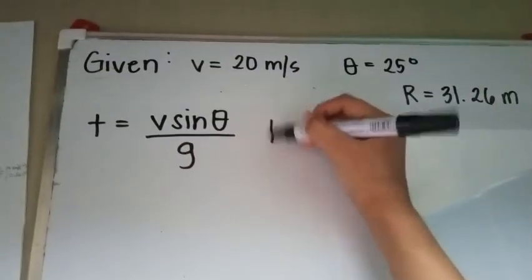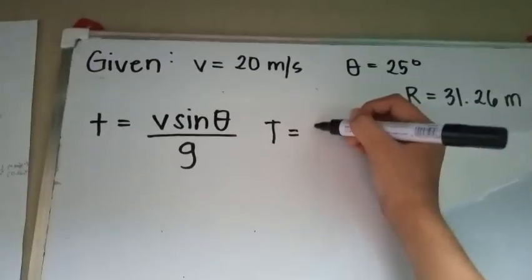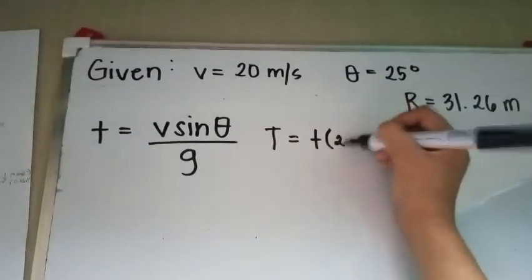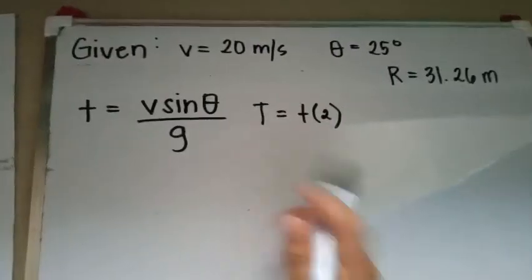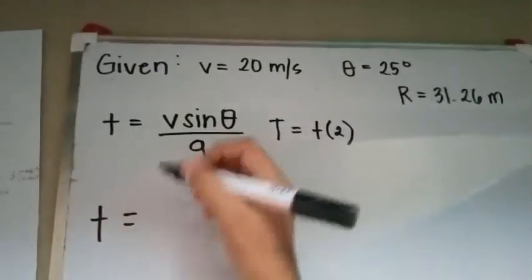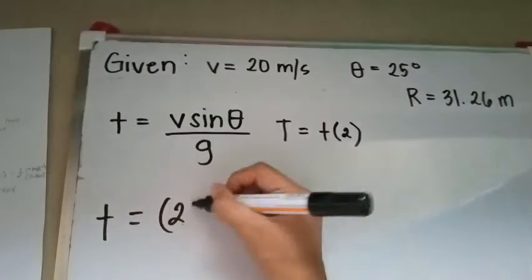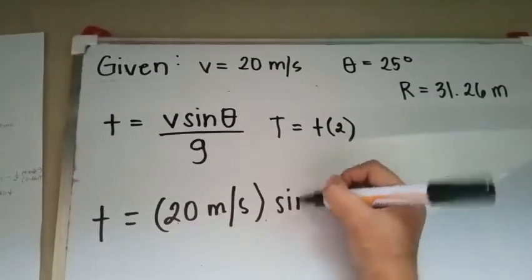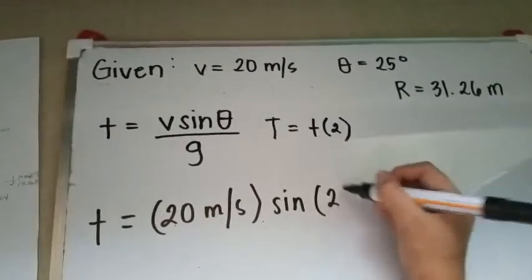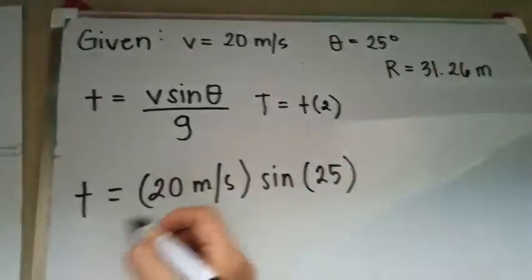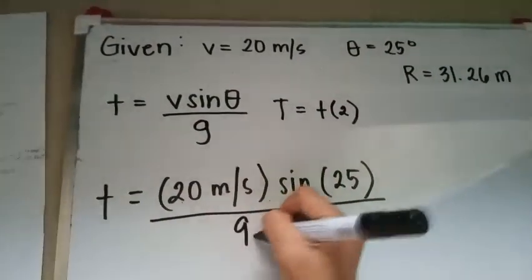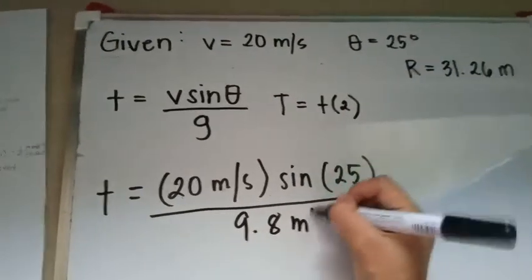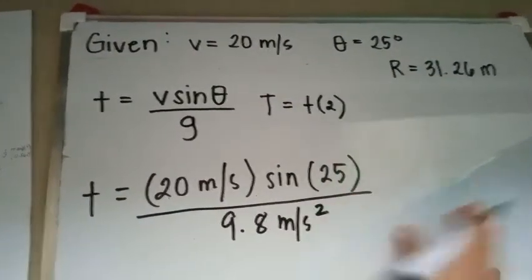While for the total time of flight, we just have to multiply half time by 2. So, we have time is equal to 20 meter per second multiplied by sine 25 divided by 9.8 meter per second squared.